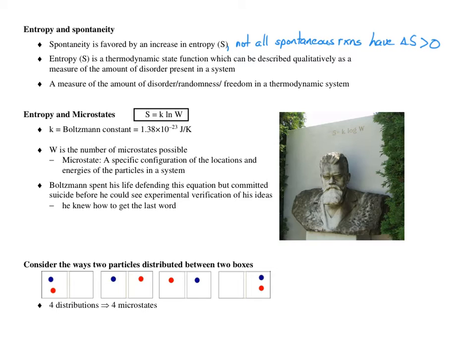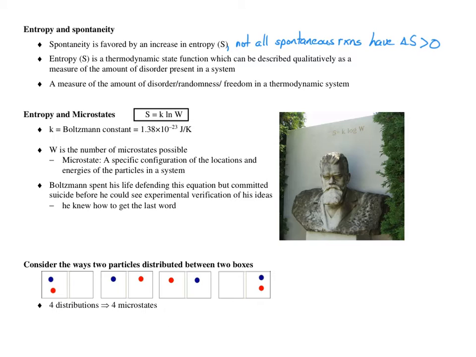Boltzmann was a controversial character. He spent his life defending this equation and sadly committed suicide before he could see experimental verification. However, he knew how to get the last words, inscribing his equation on his tombstone.